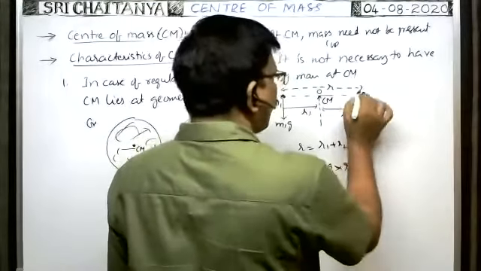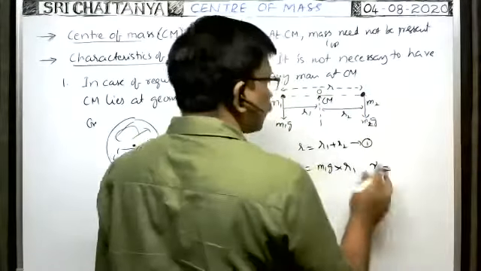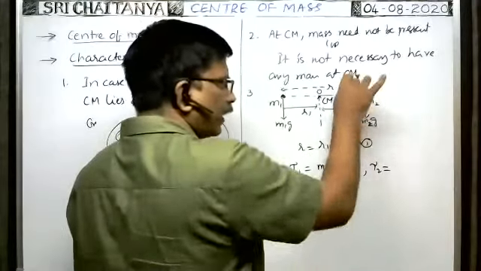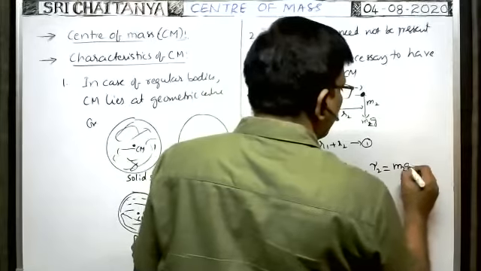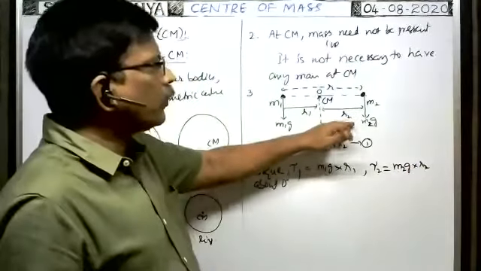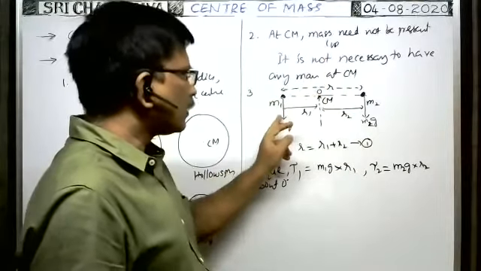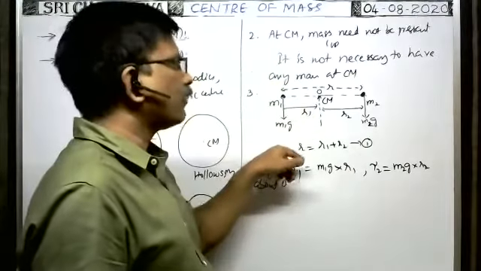Similarly, the weight acts on this particle about this point O. Tau2 is equal to the force or weight m2g into the perpendicular distance r2. That is m2g into r2. This torque acts on the particle and tries to rotate it in this direction about this point. The torque acting on this particle due to its weight tries to rotate the particle in the anti-clockwise direction.